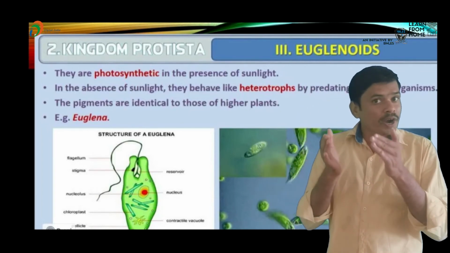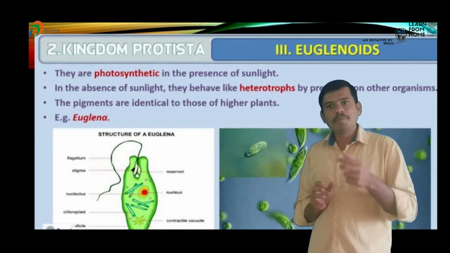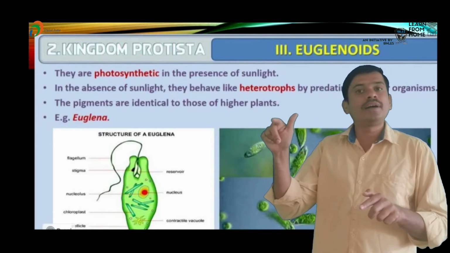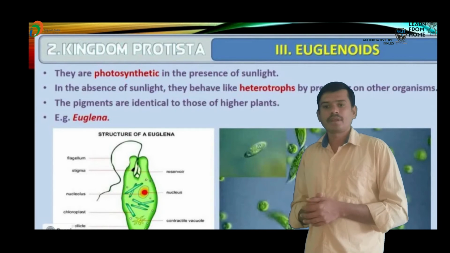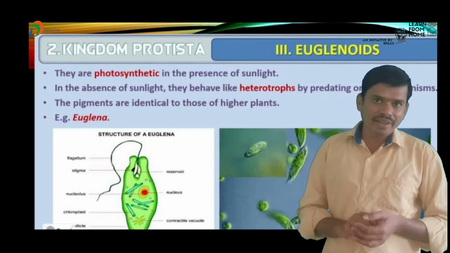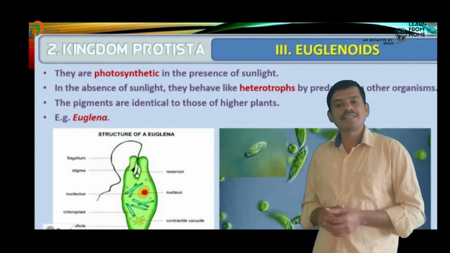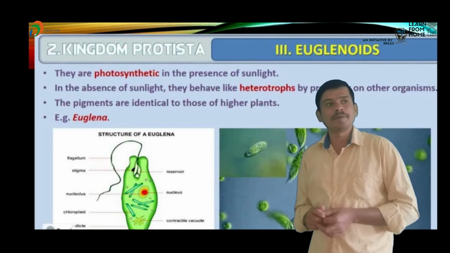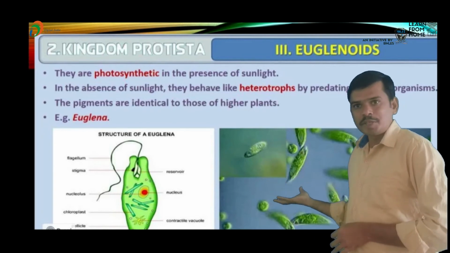The body moves along decaying twigs and leaves, engulfing organic particles. Such a body is known as a plasmodium.